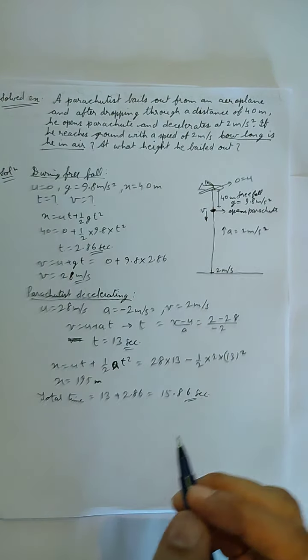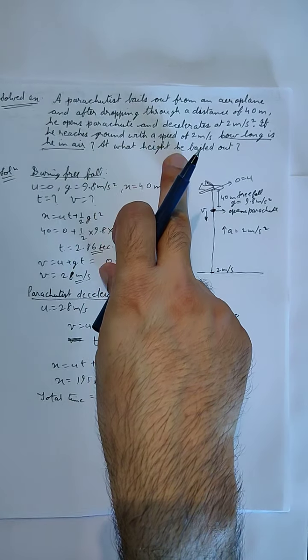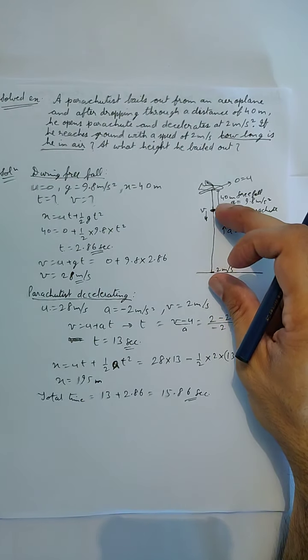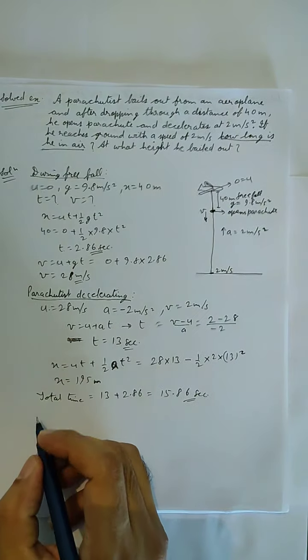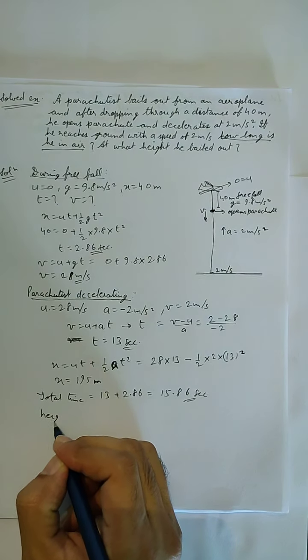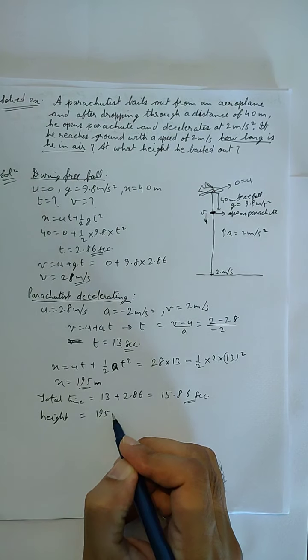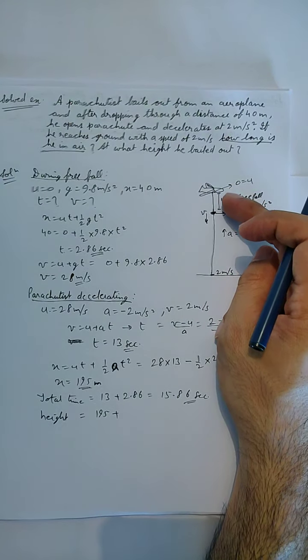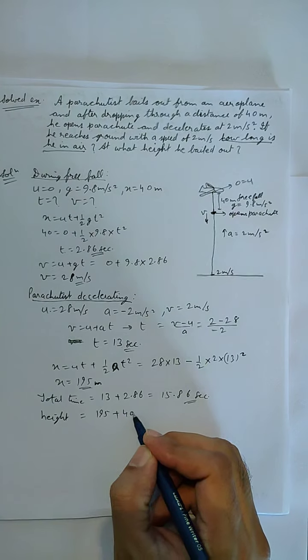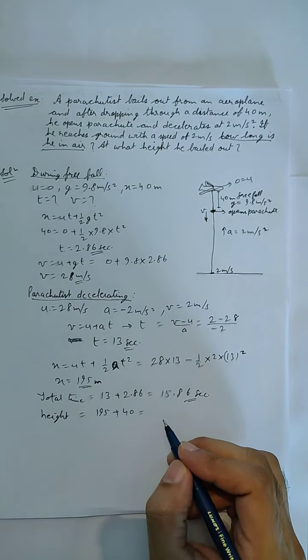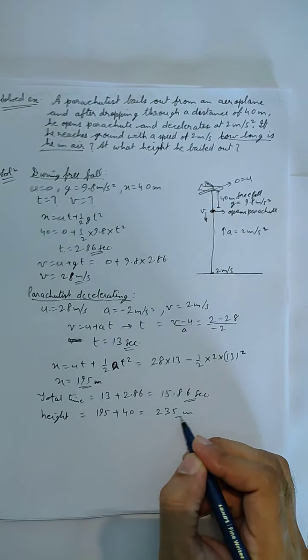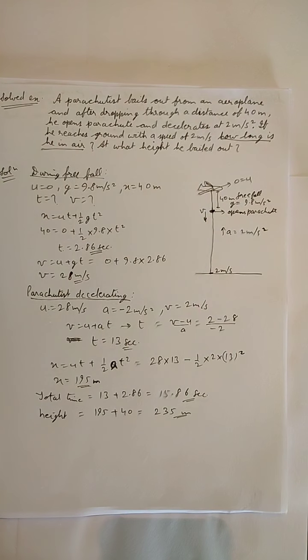This will be the solution for the first part. And at what height he bailed out, that means this height plus this height. So I'll just write height, and that height will be equal to 195 meter plus the 40 meter which is already given in the question. So plus 40 meter, and this will be equal to 235 meter, and this will be the solution of the second part of the question.